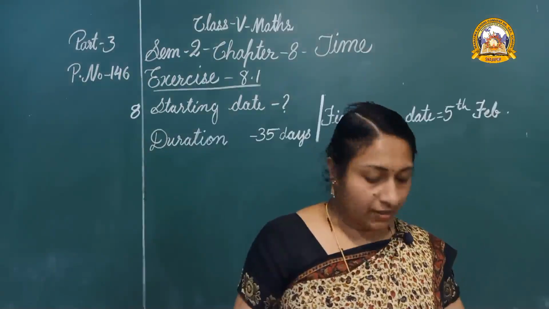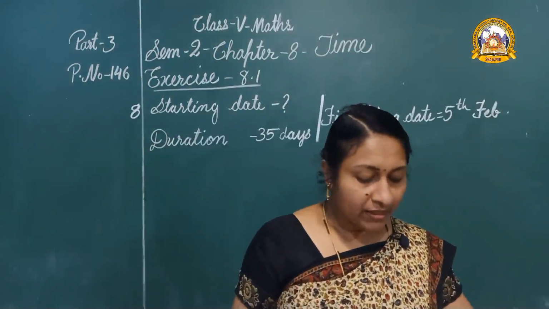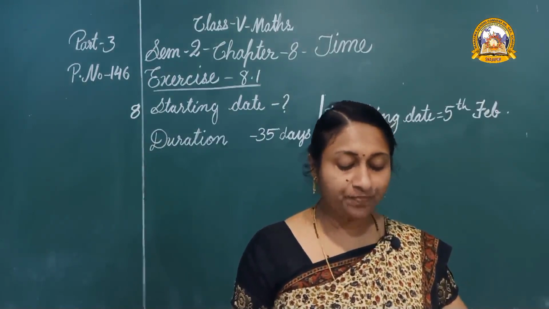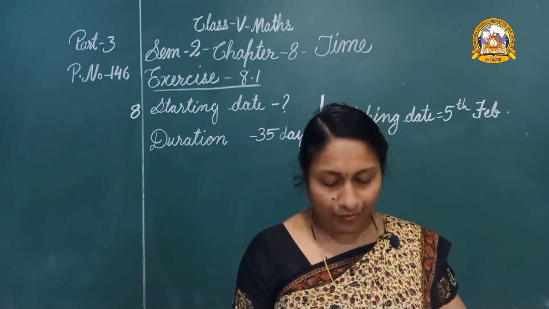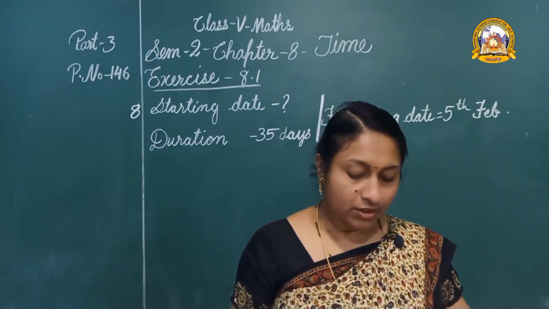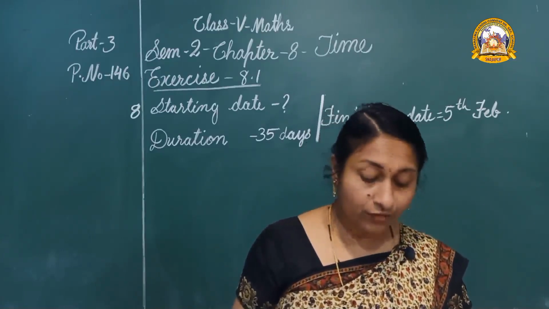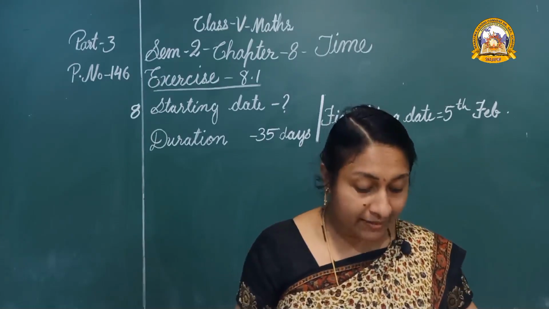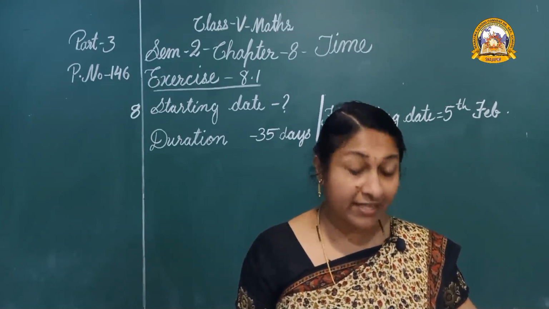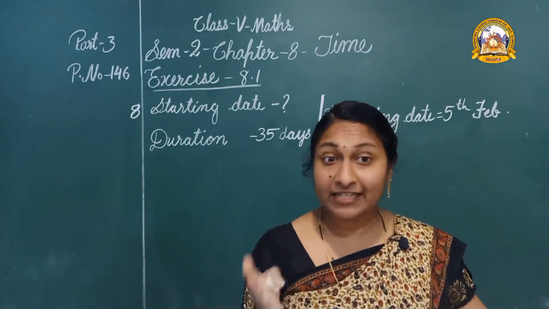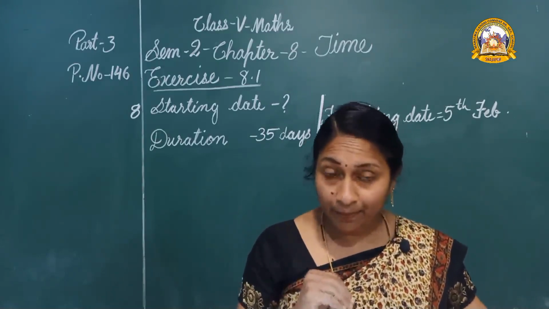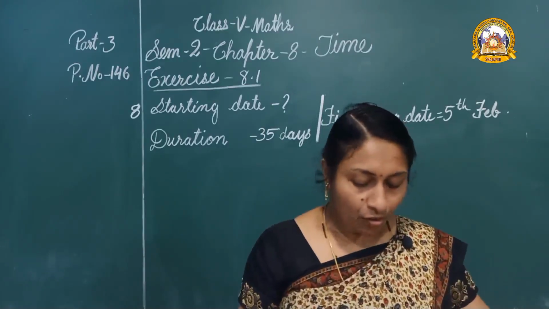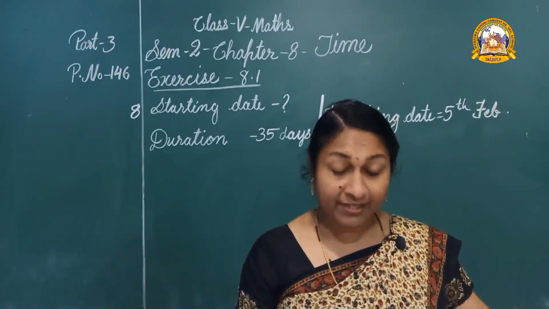Okay. The 8th word problem. The students of class 5 had their sports day on 5th February. If they started practicing 35 days earlier, on what date did the practice begin?